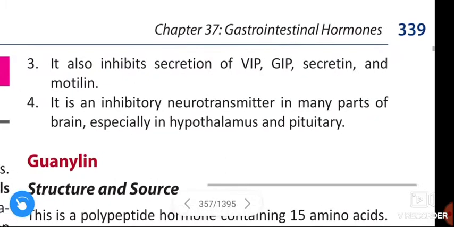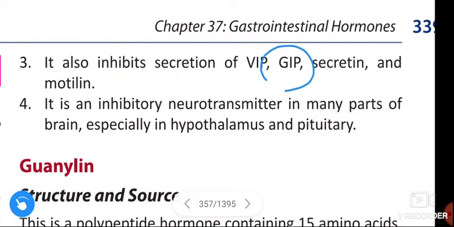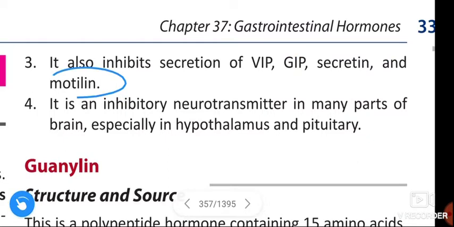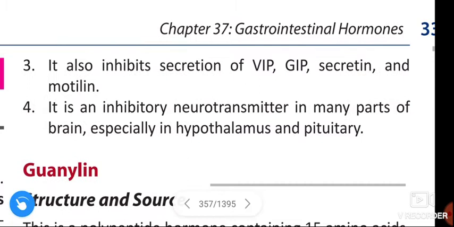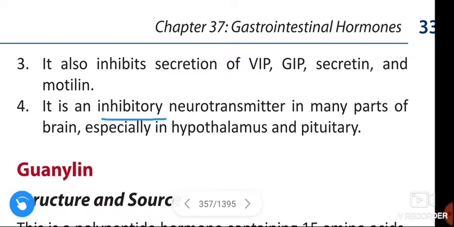And this is also about somatostatin. It also inhibits the secretion of VIP, GIP, secretin and motilin. It is an inhibitory neurotransmitter in many parts of the brain, especially in the hypothalamus and pituitary.